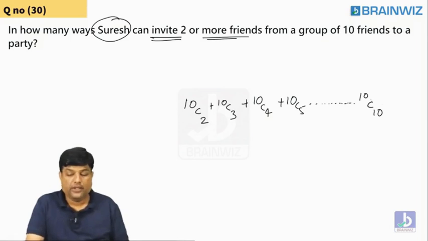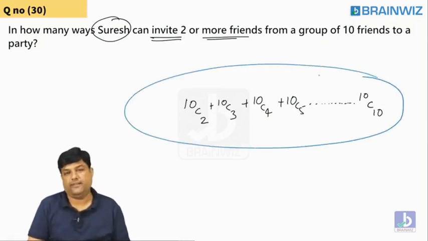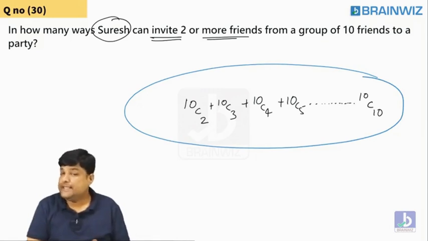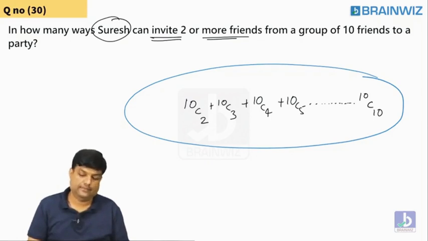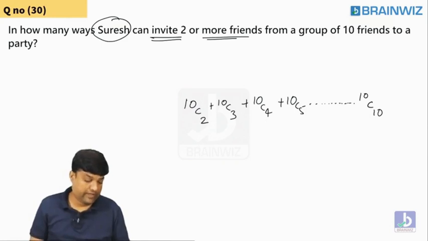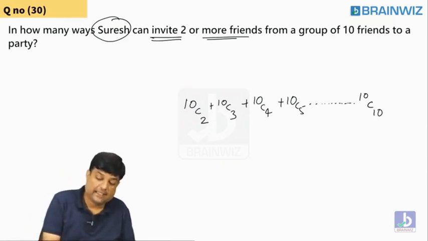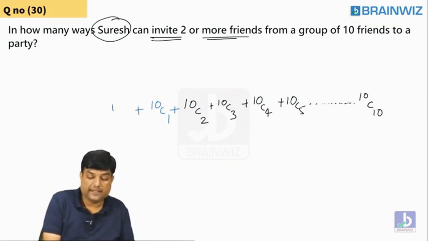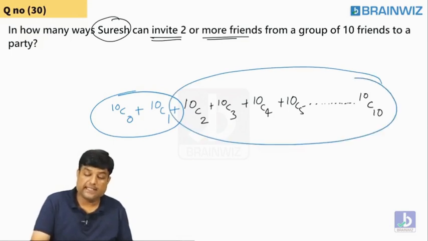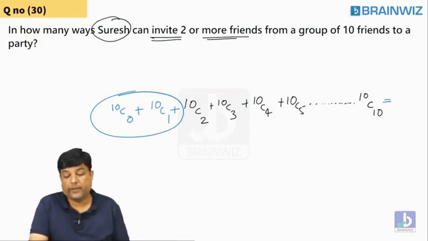I don't want to do all this stuff. 10 people, I don't want to do it. If you wanted to make it perfect, what elements are missing in this series? 10C2 to 10C10. Come on, guys. What is missing in this thing? Yes, that's good. Very good. Priyanka has said, sir, it seems to me that 10C1 is missing and also 10C0. These two are missing. Yes or no? Chalo, if you add to all these series these two, it will be equal to how much, guys? It will be equal to 2 power n.